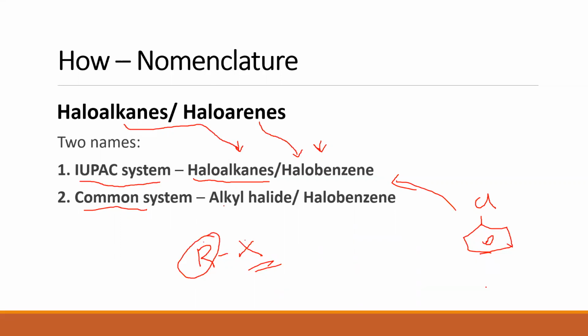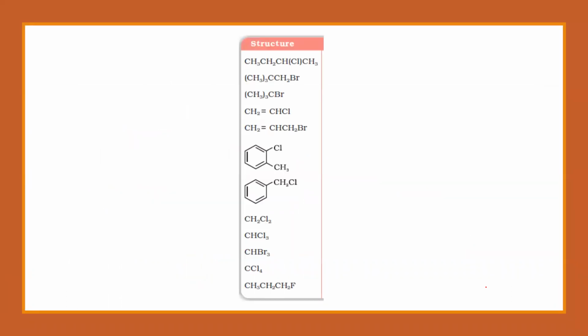If you have really understood this, I want you to name these compounds in both the IUPAC as well as the common system. First, I want you to write the structures. This will be your homework for today. I want you to write all these structures down in your book, and then write the common name as well as the IUPAC name for these structures. I'll give you some time to write these structures down.